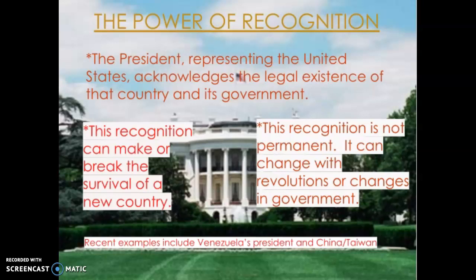Taiwan and China have been disagreeing over who actually represents the Chinese people. So there was another controversy over whether we would recognize the Jerusalem as the capital of Israel. So U.S. recognition of leaders and places can be very powerful and very influential.